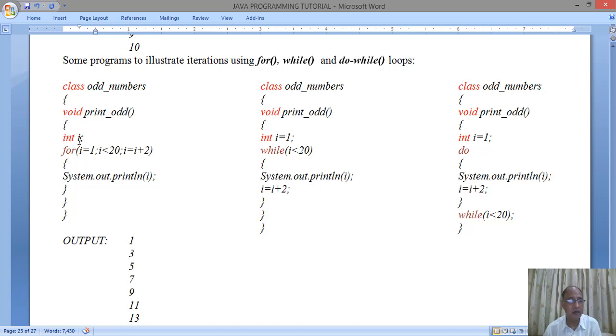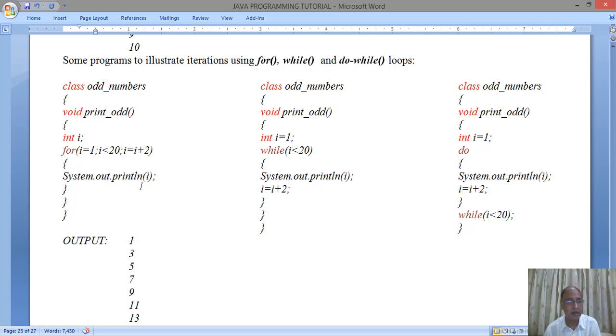Then we have int i for the for loop, and starting the for loop here, i is equal to 1, i less than or equal to 20, i is equal to i plus 2. Now this is the step I have changed. Instead of i plus plus, I have made it i is equal to i plus 2, because we have to increment two values at a time. After 1 plus 2 it becomes 3, plus 2 it becomes 5, plus 2 it becomes 7, and so on. So you have to increment by 2, only then we will get the odd numbers. So here the incrementation is done by two steps.